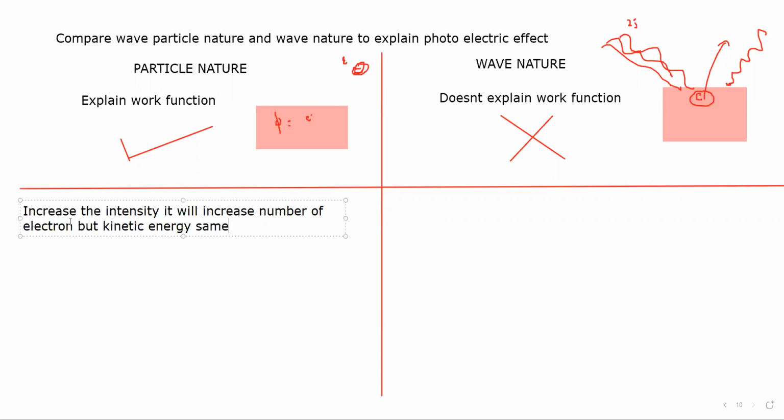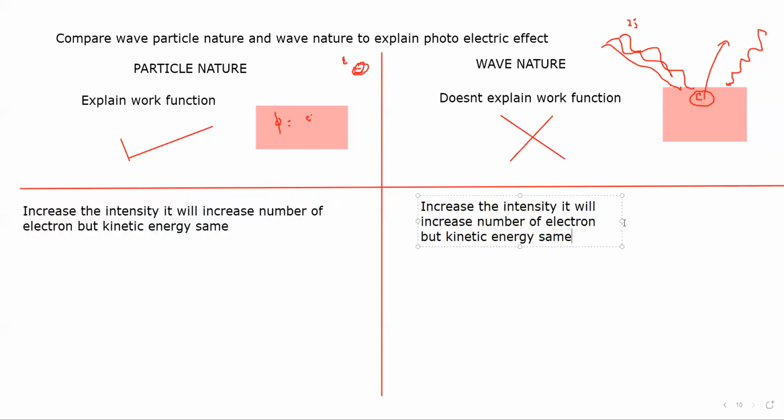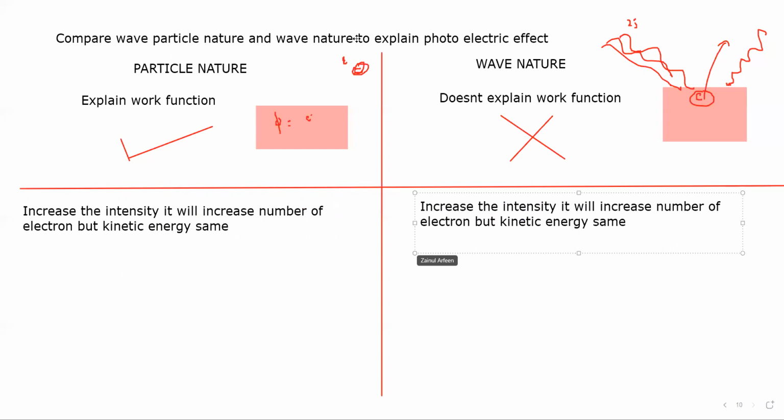But according to wave nature, what will happen? If we increase the intensity, the opposite will happen. Increasing the intensity will increase the kinetic energy, but the number of electrons should be the same.